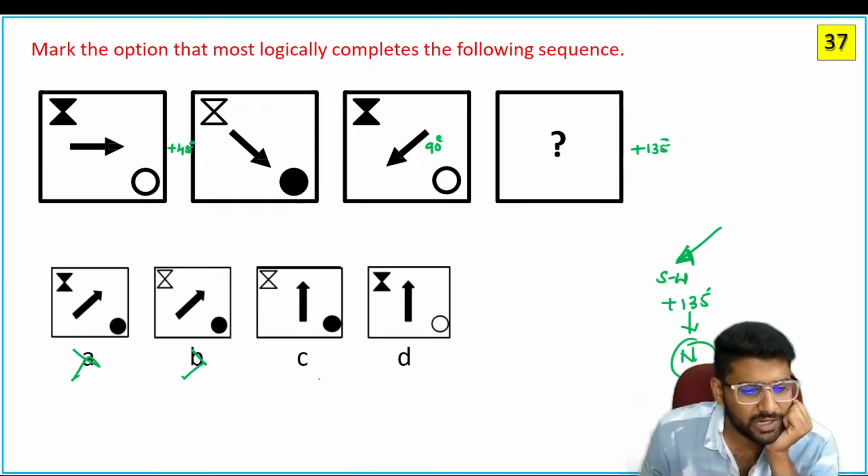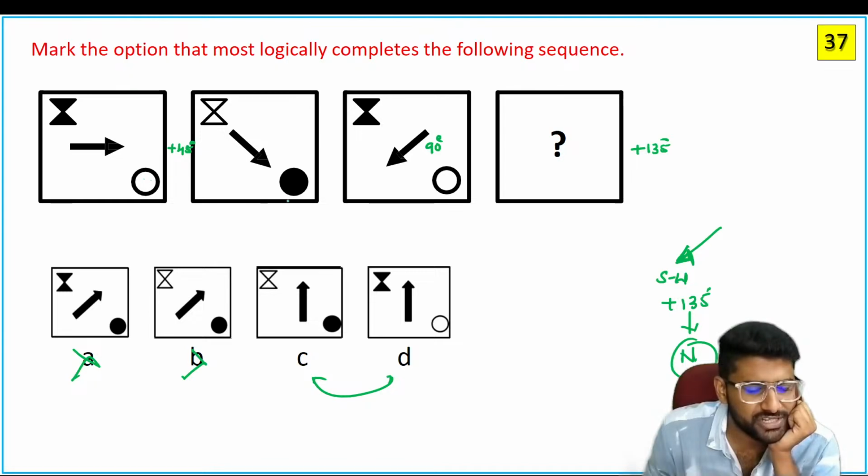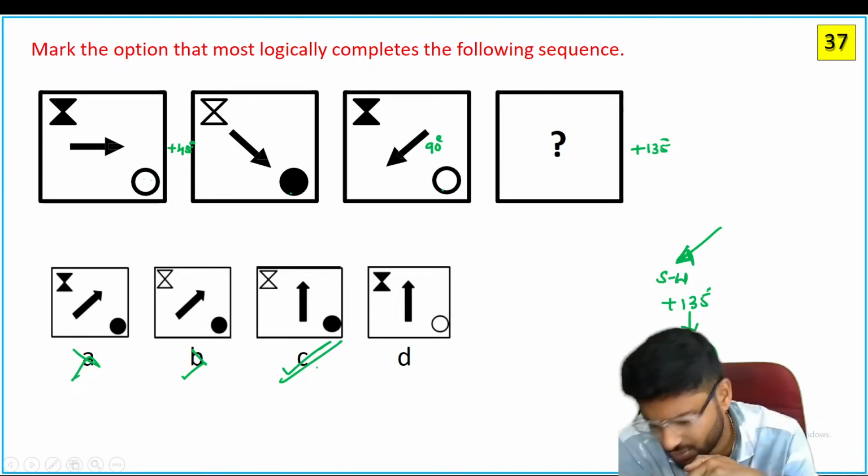See, what about the remaining? Out of these two, which one is the suitable answer? See here, observe that here, it's not shaded, shaded, not shaded, and shaded. The answer must be shaded. No, don't go through the remaining elements. Simply observe that. C is the suitable answer.